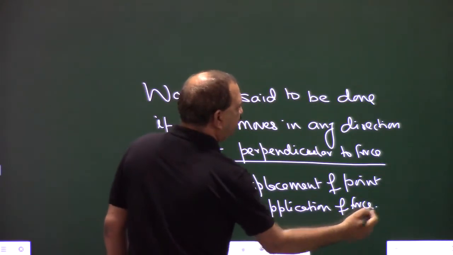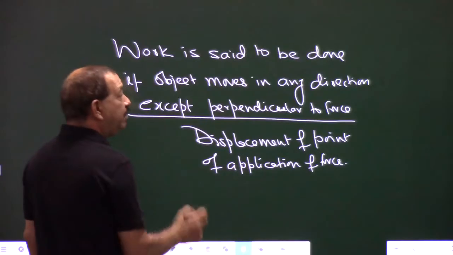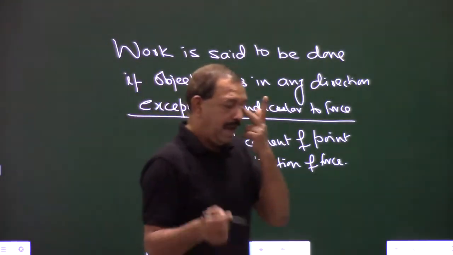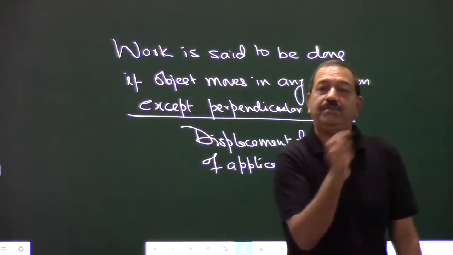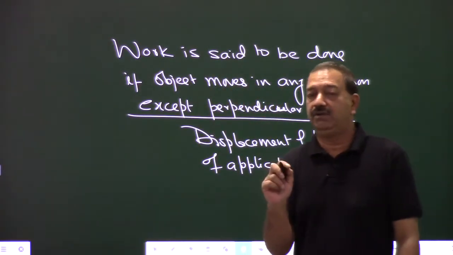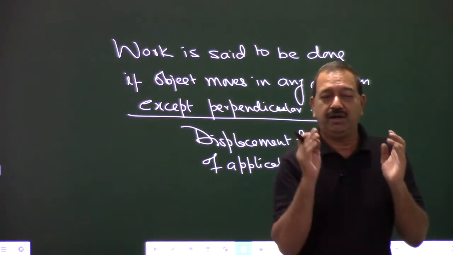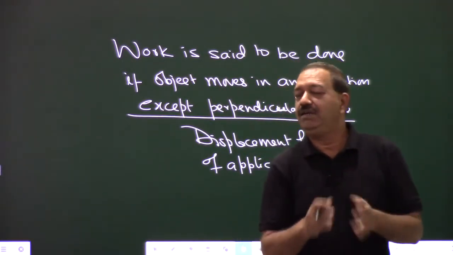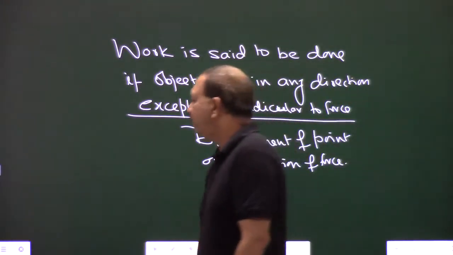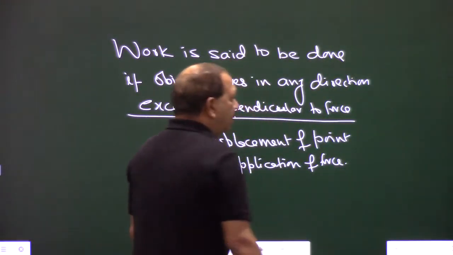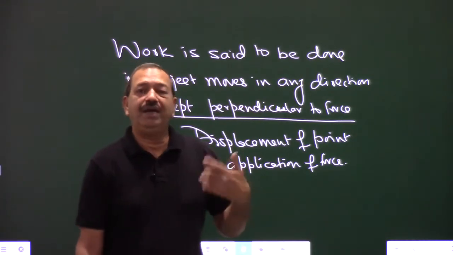At which point the force is applied, that point must move, and that to move in any direction but not perpendicular to force. So remember this, work will be said only when an object move in any direction but not perpendicular to force, right?